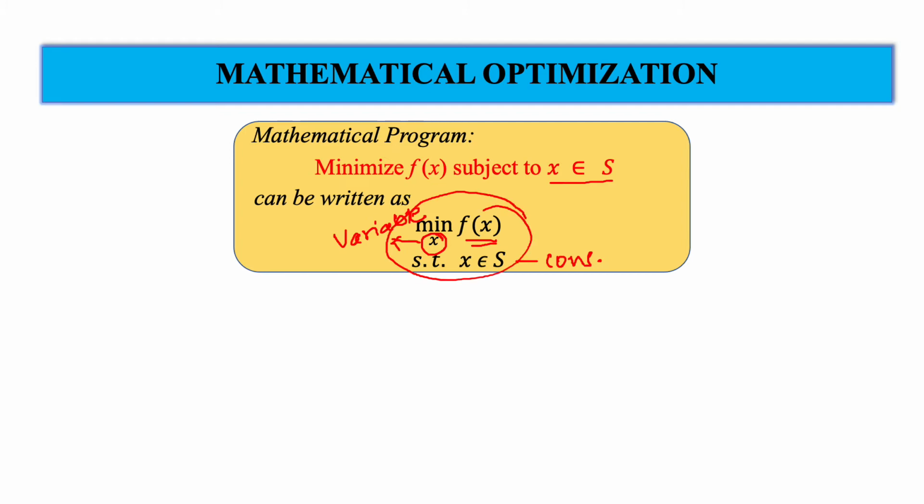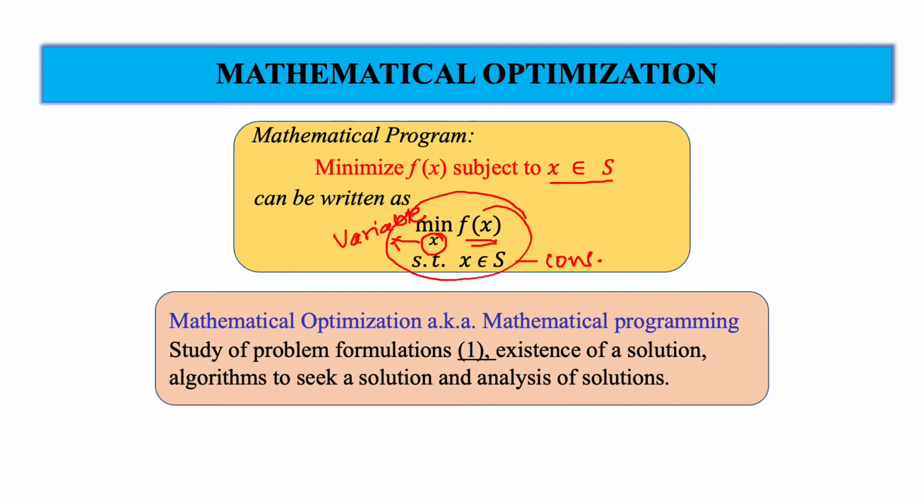Now mathematical optimization, also known as mathematical programming, is basically the study of problem formulations of this type. It is also the study of existence of solutions, then the use of algorithms to seek one such solution, and then the analysis of such a solution. Find the solution and then do the analysis on the solution. So this is called mathematical optimization or mathematical programming.